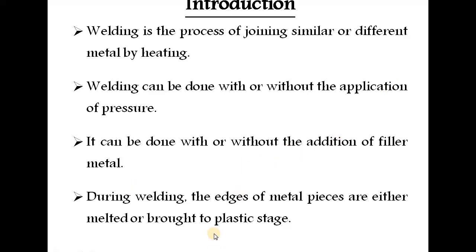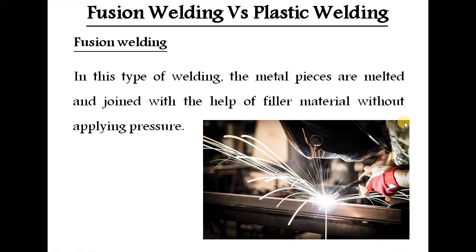During welding, the edges of the metal pieces are either melted or brought into a plastic stage. Melting occurs in fusion welding, while reaching the plastic stage is called a solid state welding process. Next, what are the main differences between fusion welding and plastic welding? In fusion welding, the metal pieces are melted with the help of filler material without the application of pressure.